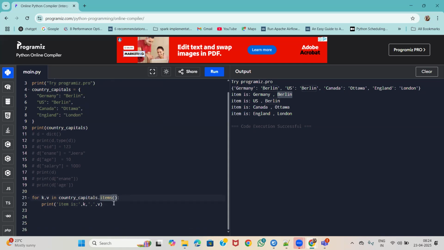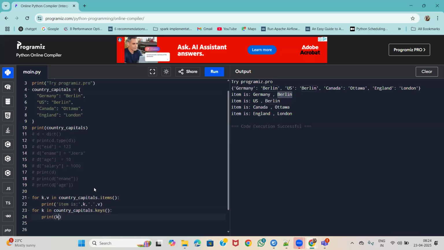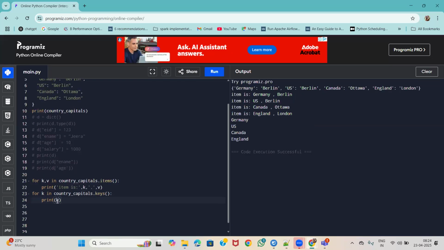There are another two methods. Let us see that, one is keys and another is values. If you want to get only the keys, there is another method we can take. And the same with values is another one, so we can take only the values. See, this is only keys.